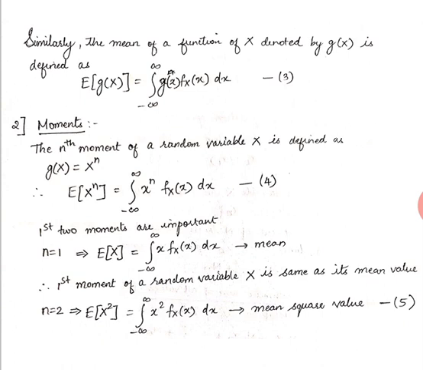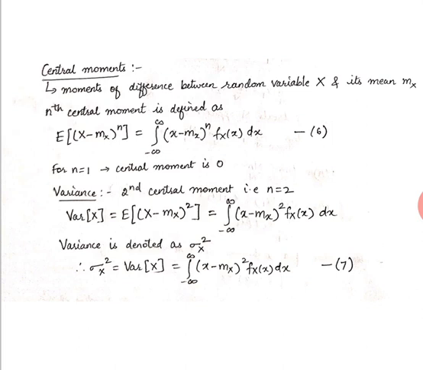Now there are some particular moments which are about the mean, they are centered about the mean, which we call central moments. Central moments are the moments of difference between the random variable x and its mean, that is mx. So here the mean is at the center and not the origin. For the earlier moments, the center was at the origin. Over here, the center is at the mean.